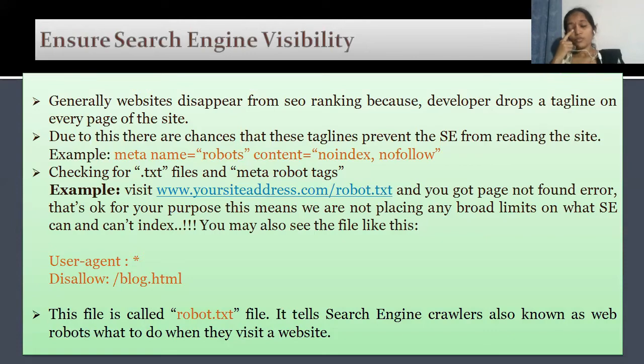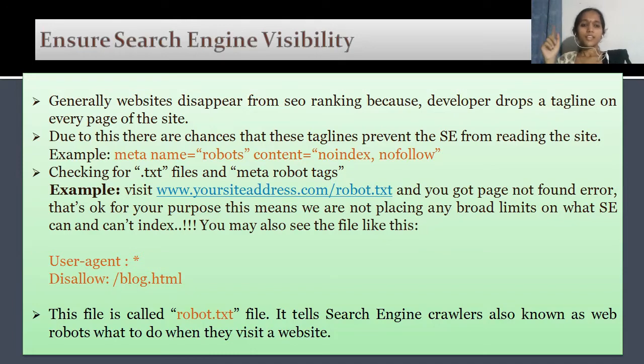So let us see a few factors which lead to the website disappearing from the search engine result page. Generally, a website disappears from the SEO ranking when a developer drops a few taglines, meta robot tags or .txt files in the source code. After writing n number of lines of code, he may forget to remove some tags, and there are high chances that the website will disappear. Due to this, these taglines prevent the search engine from reading the content of our website.